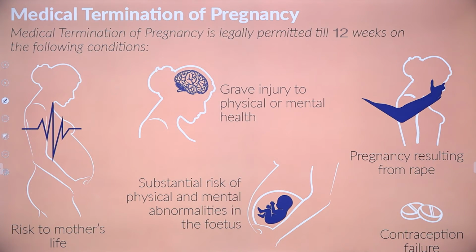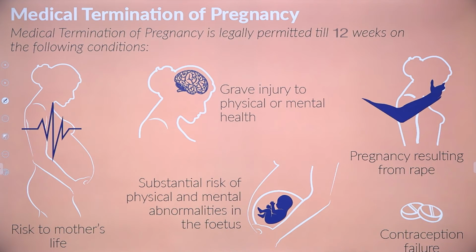And the last very important reason for advice to MTP is when there is a failure of contraception. They have adopted contraceptive methods, but in spite of it the woman has become pregnant. So, due to the failure of contraception also, MTP is advised. Hope you have understood the conditions for the advice of MTP.